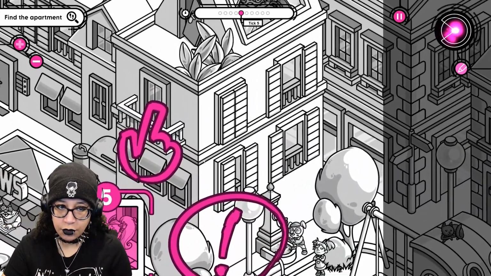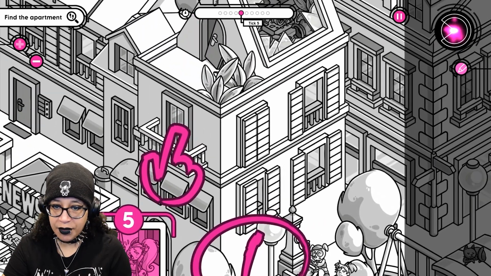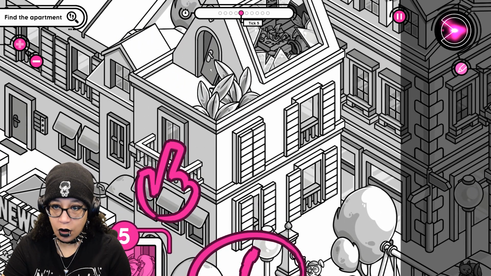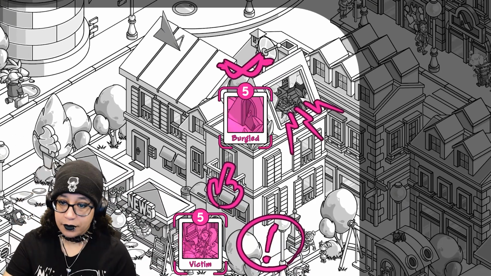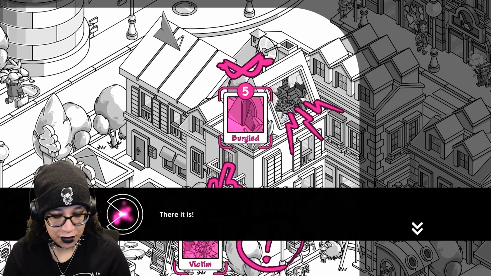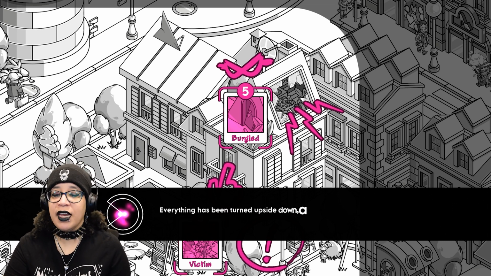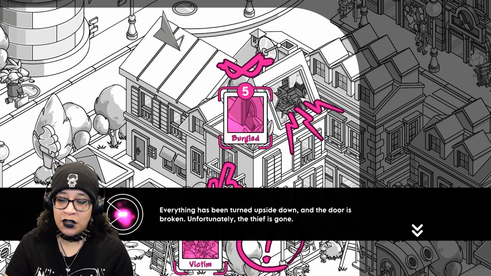So she's pointing up here, and it already pointed at it. Oh, look, somebody broke into this door. Burgled, it says. Burgled is such a funny word. There it is. Everything has been turned upside down.